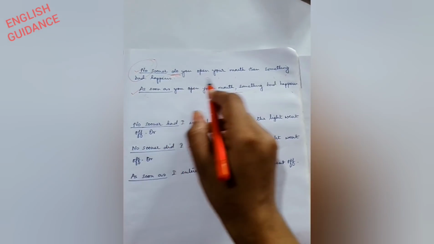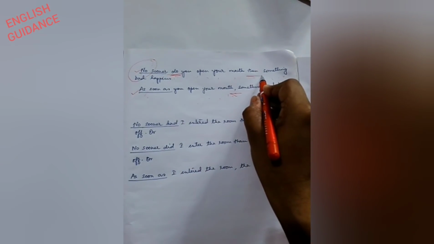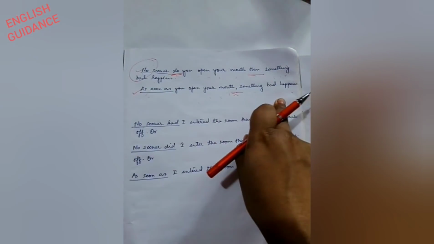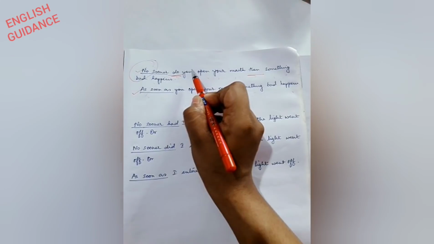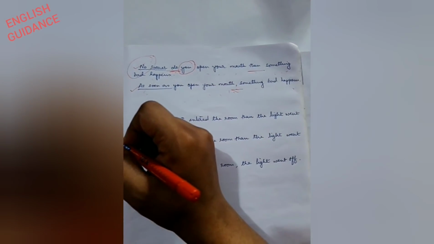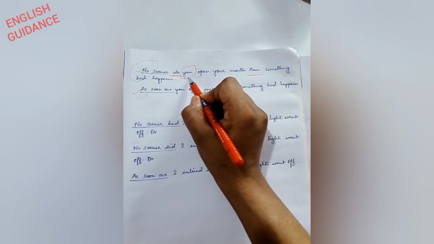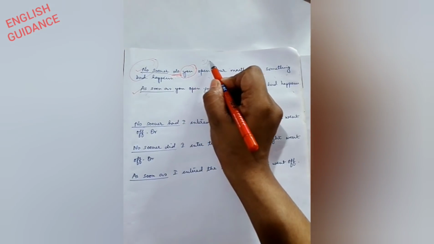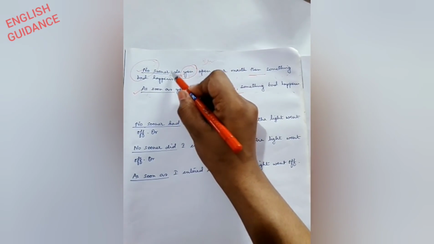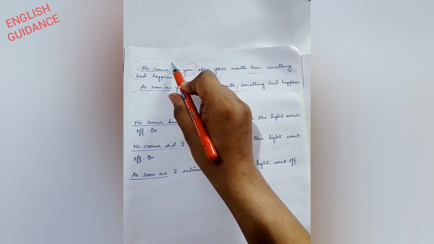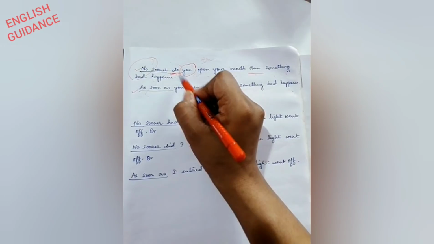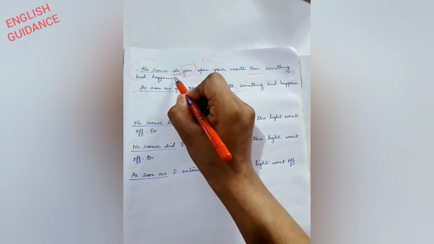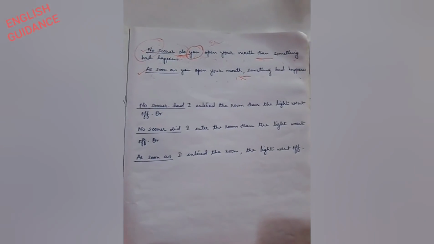No sooner do you open your mouth than something bad happens, as it is in present. You are using do here because it is in plural form. If it is he or she, then you could have used does here. But as it is plural, that's why you have to use do. Now, let's check out the last one.